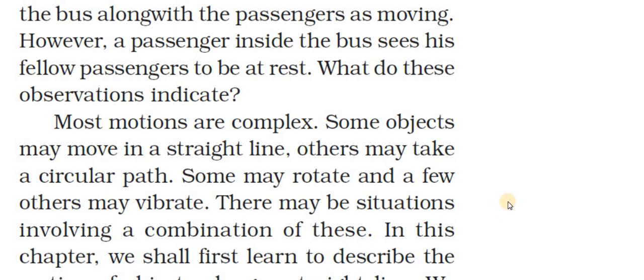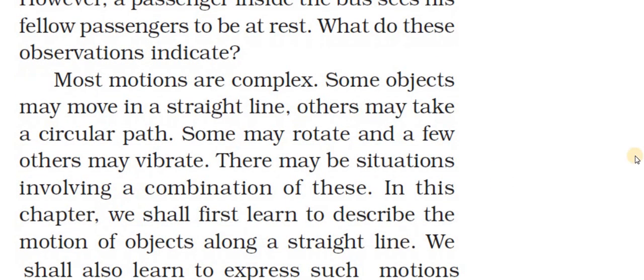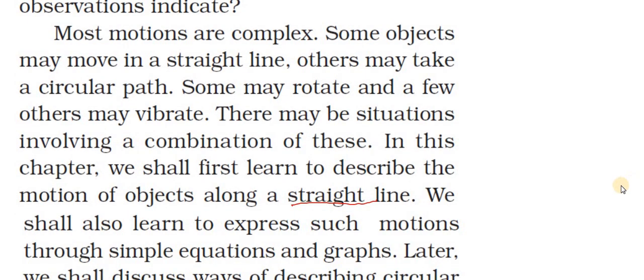In this chapter, we shall learn to describe the motion of an object along a straight line. We shall also express such motions through simple equations and graphs, the linear graphs for straight line motion.